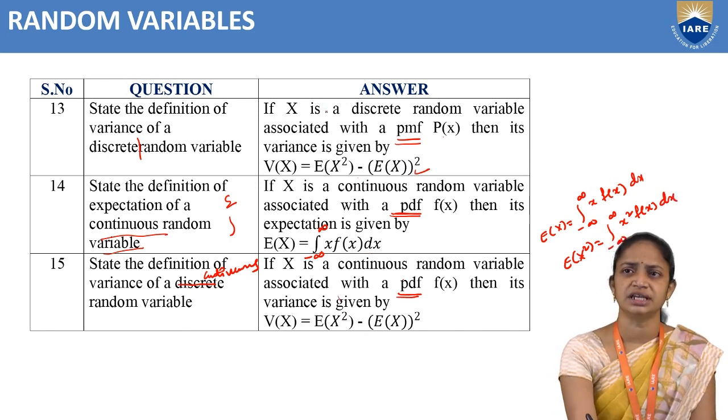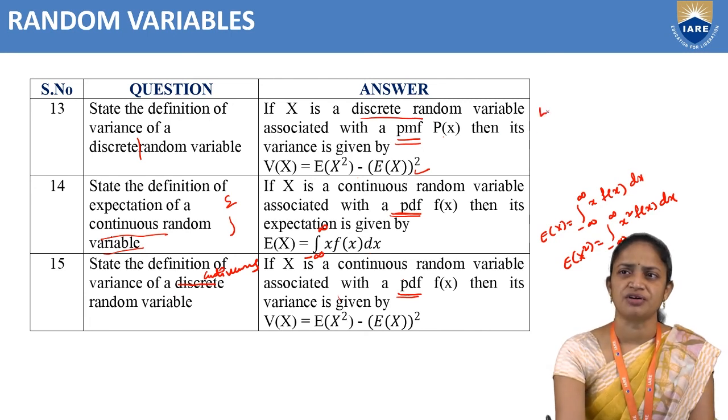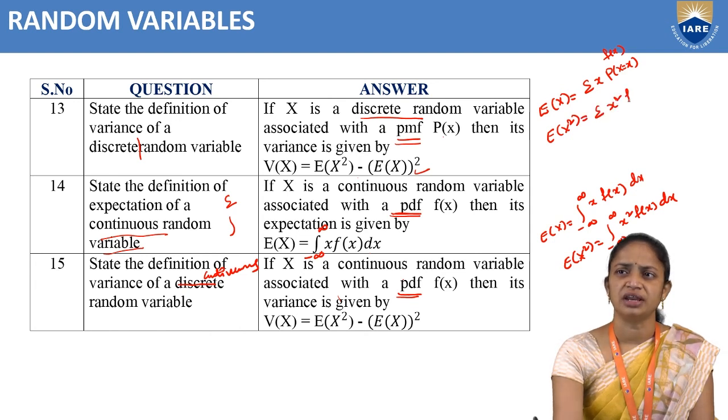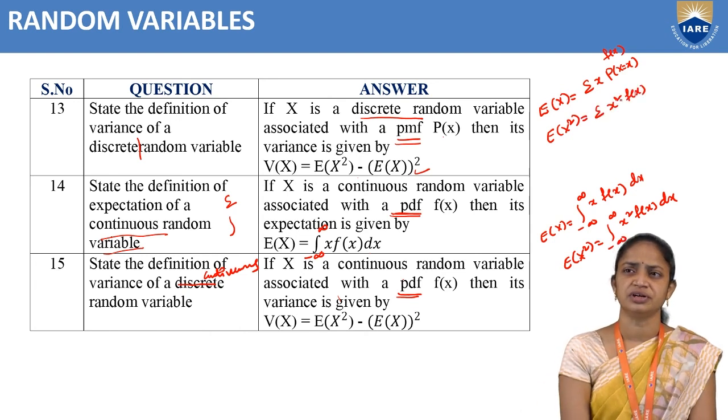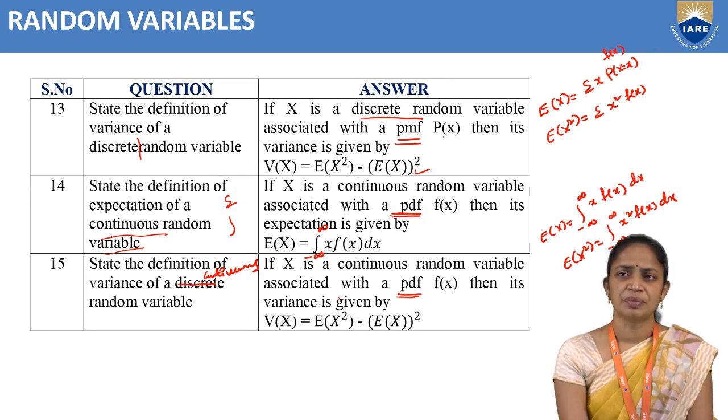But in discrete, let us discuss discrete. The expectation of X in a discrete random variable is summation x into f of x, or P of X equal to x. We can write P of X equal to x, or we can write x f of x also. And the expectation of X square is summation x square into f of x, or P of X equal to x. So, this is our module 1 definitions and terminology.